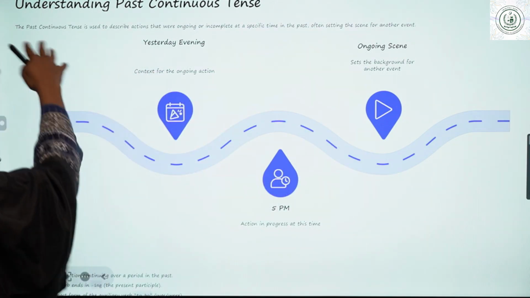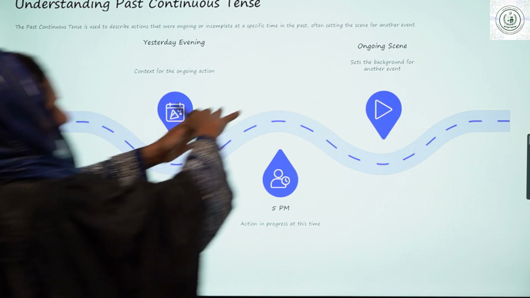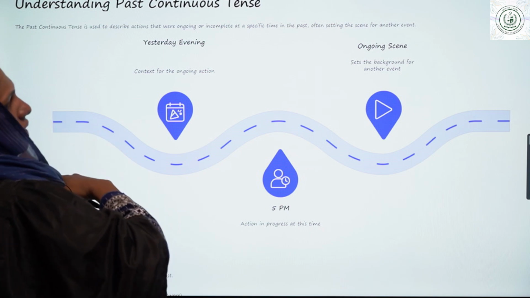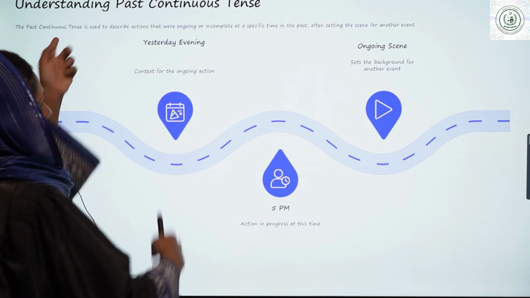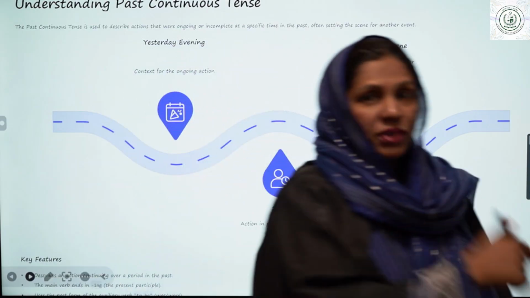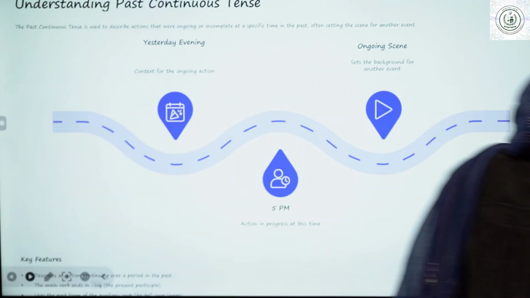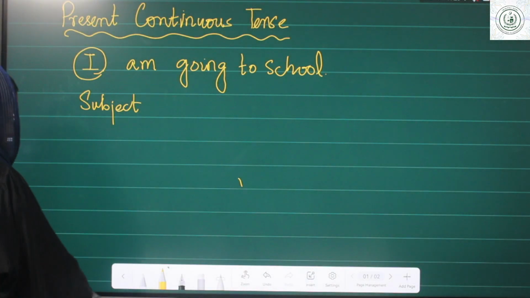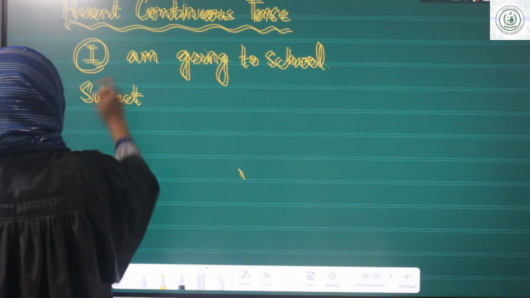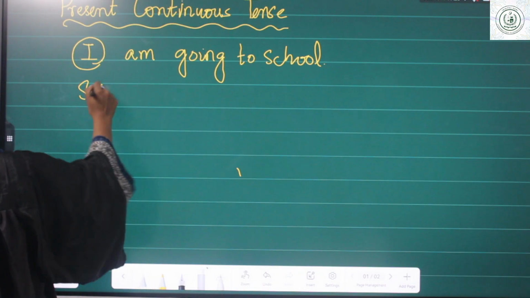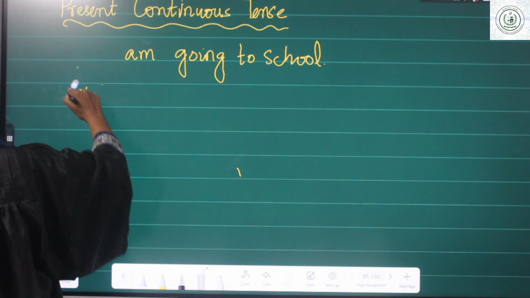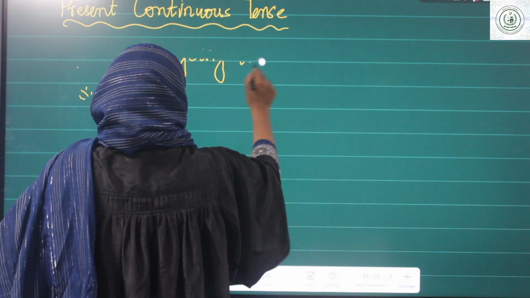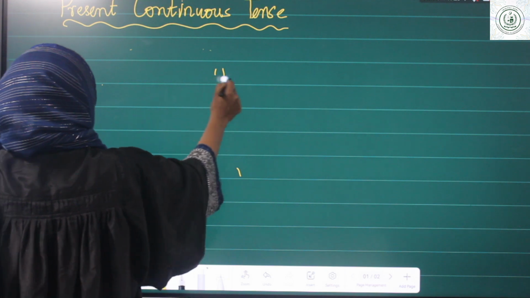Yesterday evening, that action was started actually. Still it is ongoing and it was not done. But that was done in the past, at a specific time in the past. So it shows what? The past continuous tense. Now I am going to further explain to you through my marker. So first of all, what is past continuous tense? As I have defined already, past continuous is ongoing action, but that was in the past.